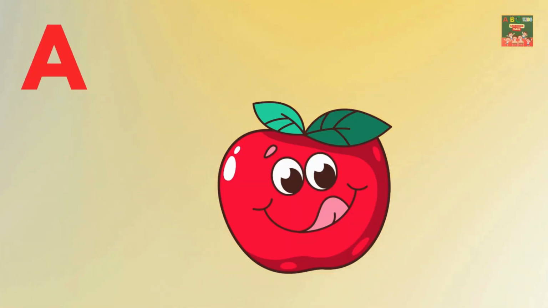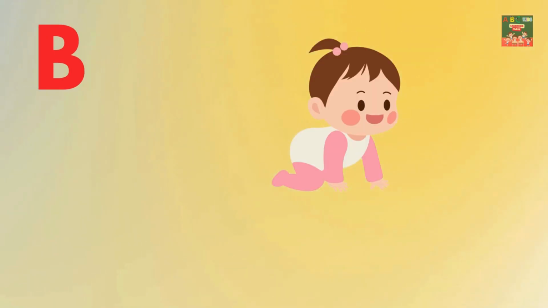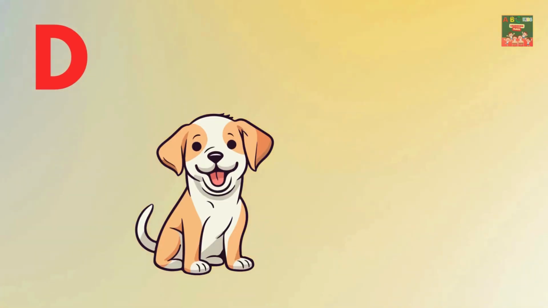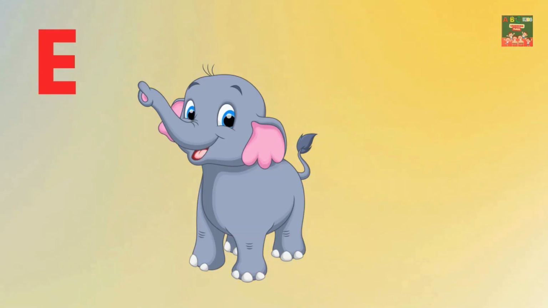A is for apple. B is for baby. C is for cat. D is for dog. E is for elephant.